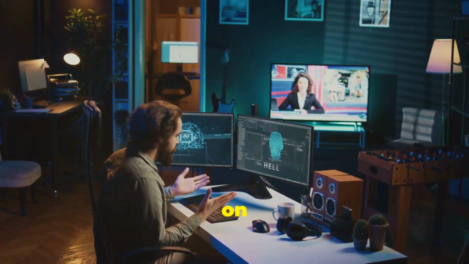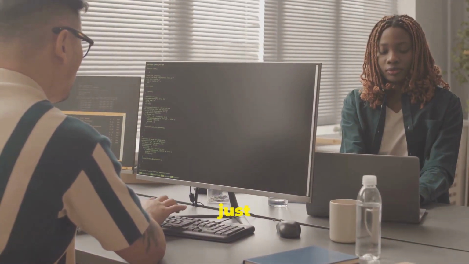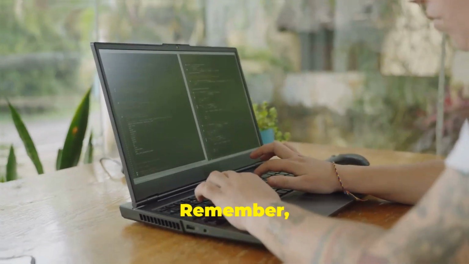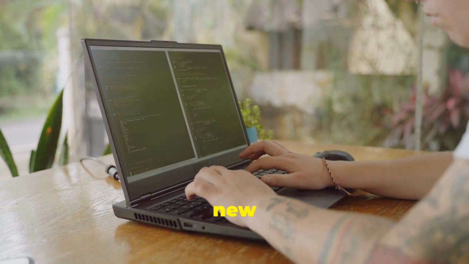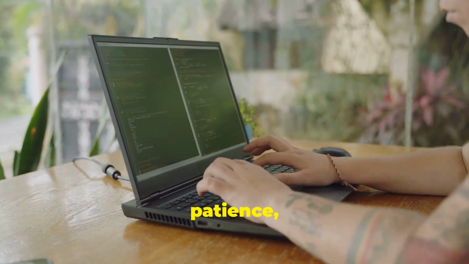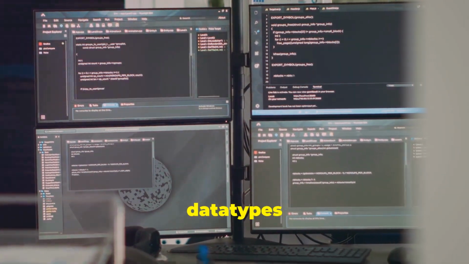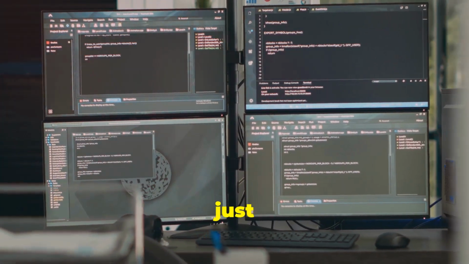Section 6. Keep on coding. Congratulations! You've just embarked on an exciting journey into the world of Java programming. Remember, learning to code is like learning any new skill. It takes practice, patience, and a whole lot of curiosity. We've covered the basics of Java, from data types to classes and objects, but this is just the beginning.